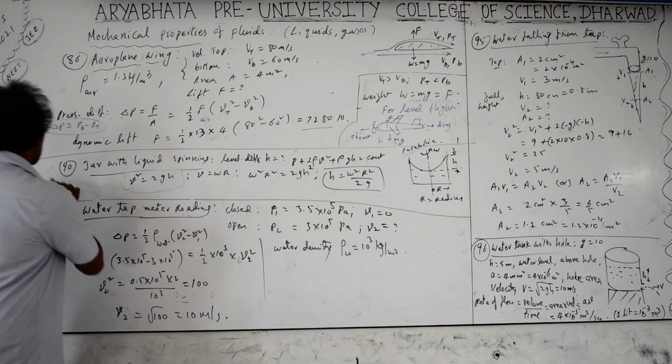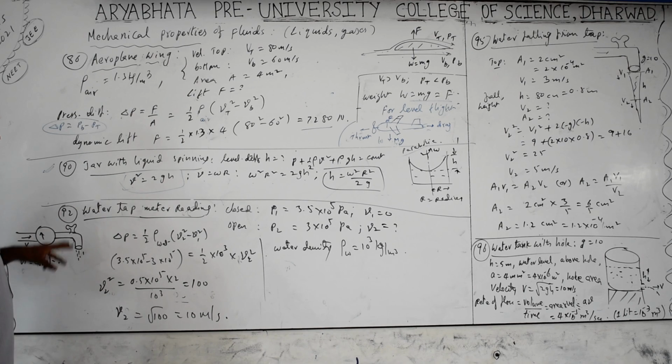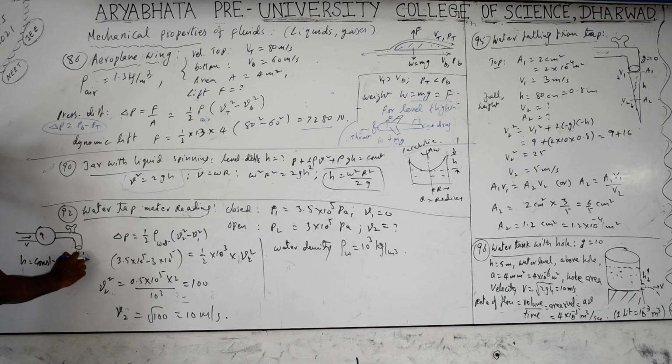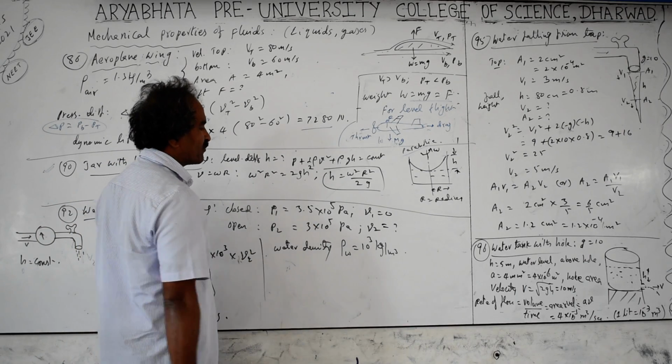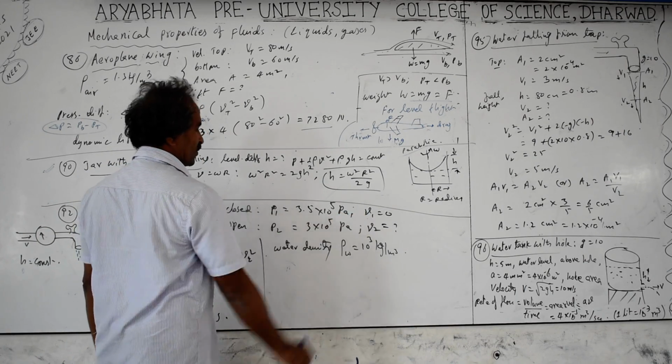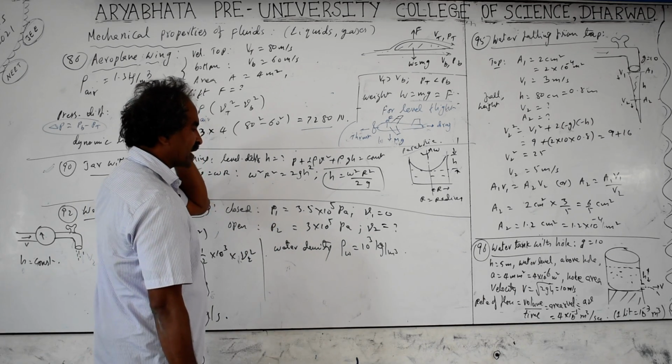This is a very important formula, a problem repeated multiple times, including aeroplane formula problems. Next problem, water tap meter reading. When the meter shows the water is flowing out, they mentioned two cases: when the tap is closed, what is the reading, and when the tap is opened and water is flowing out, what is the reading? First case is pressure P1. When the tap is closed, the pressure reading was 3.22 times 10 to the power of 5 pascals and velocity is 0, there is no flow. When the tap is opened, the pressure reading was 3.5 times 10 to the power of 5 pascals. Velocity is how much?